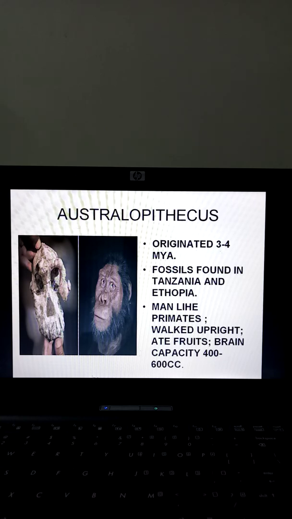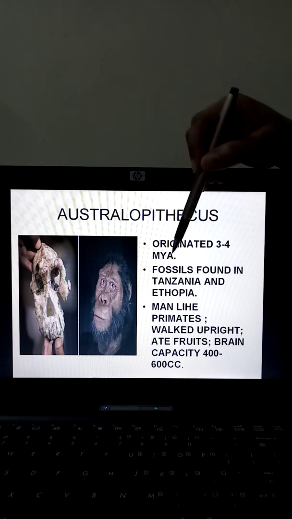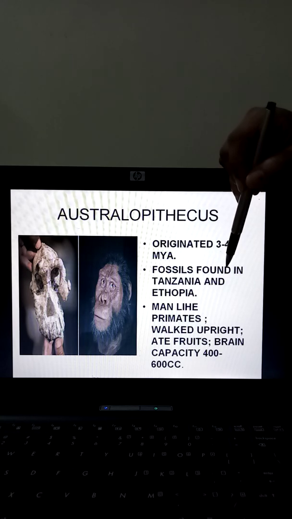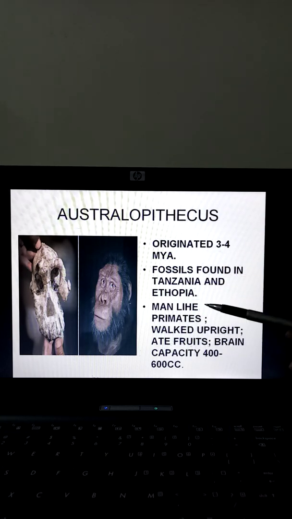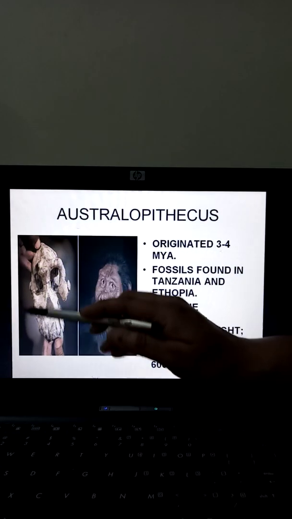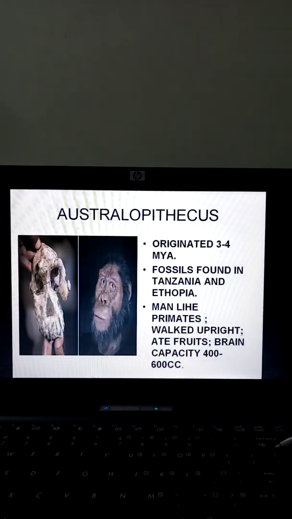Next came Australopithecus. More recent, Australopithecus was around 3 to 4 million years ago. These fossils were found in Ethiopia and Tanzania. They look like primates, and once the fossils were found, the teeth structure which was studied showed that till now also they were herbivorous, used to eat food, fruits,